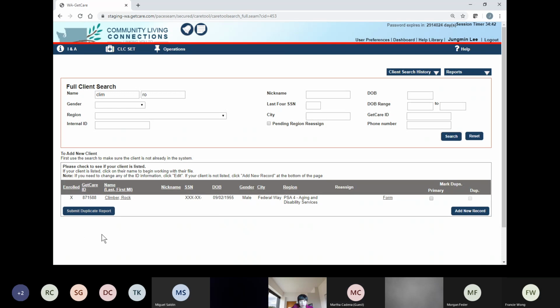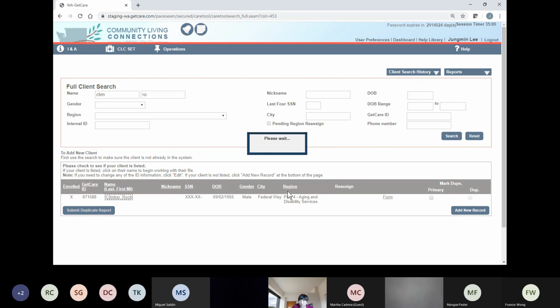And also, do you see this view excluded clients? Oh, it doesn't have it. So sometimes, like I said, not every search will have the view excluded clients option. So sometimes you do and sometimes you don't. Every time you see the option, you should click. But otherwise, if you don't see it, that's fine. That means the client with last name CLIM and first name like RO doesn't exist in the not viewable list. So we are pretty sure that this is the right client.